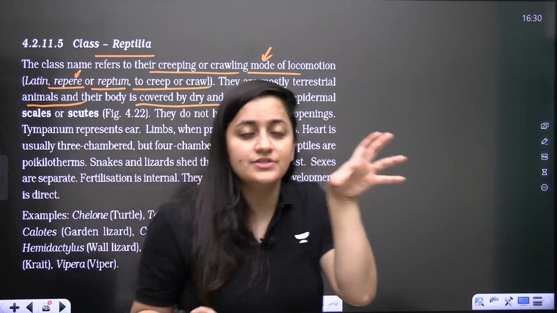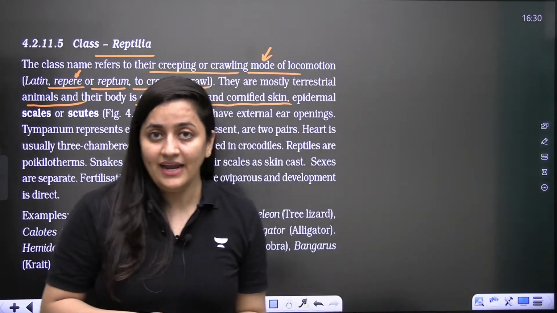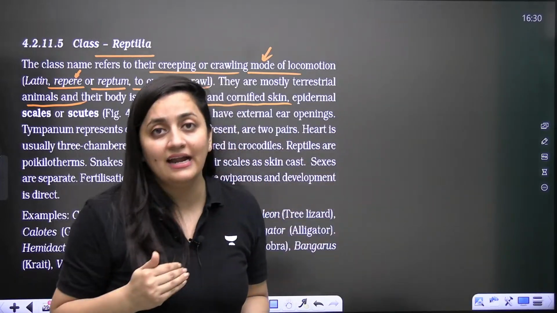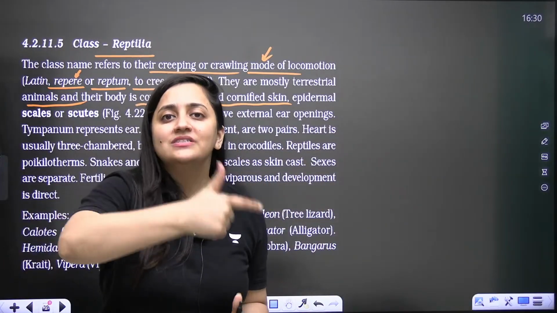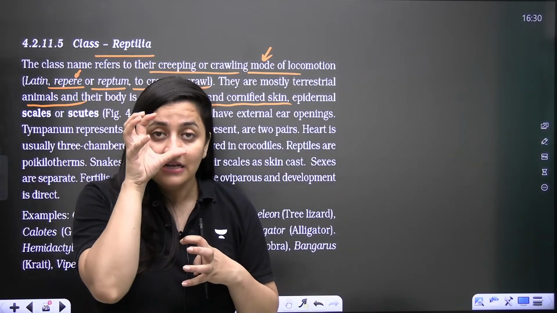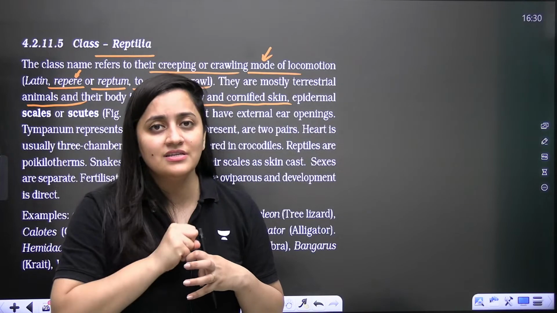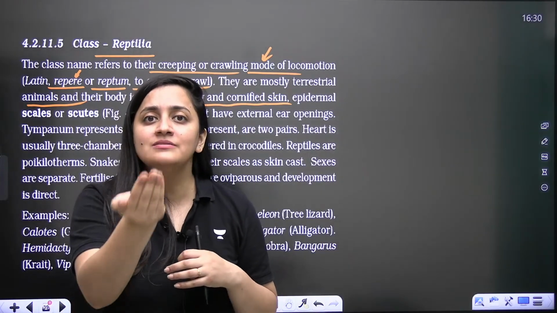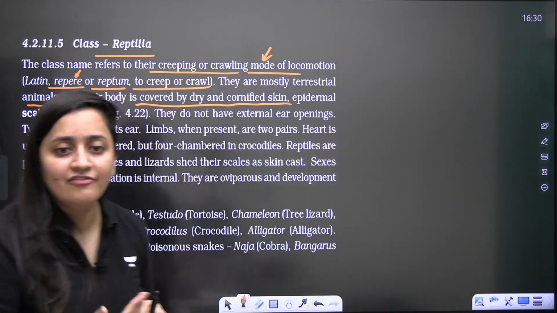Now these organisms are moving towards the land habitat, so they need to acquire properties by which they can conserve water in their body. That will be good for their survival, of course.